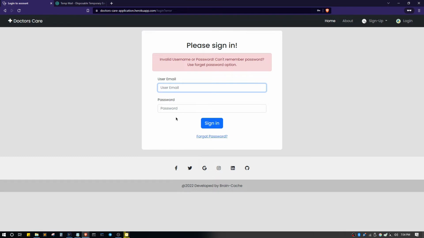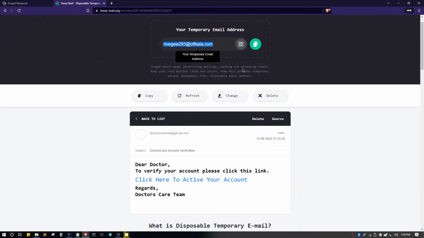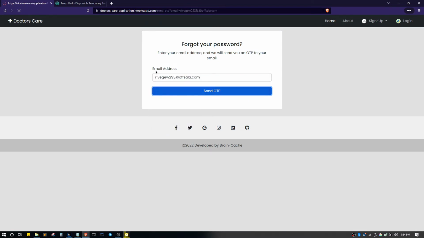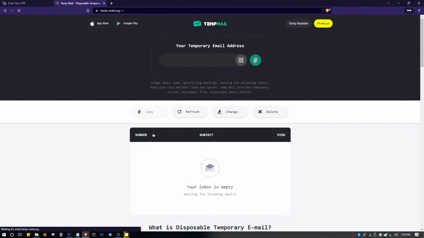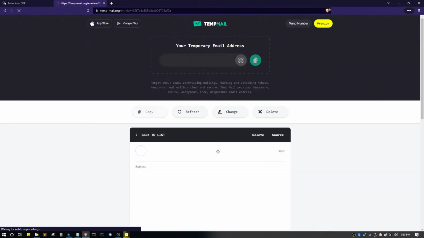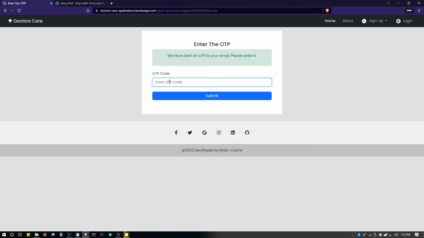So here is an interesting thing: we have forgotten our password. So we can click on forgot password and use our email to change our password. There will be an OTP in our email. So let's fill in this OTP.